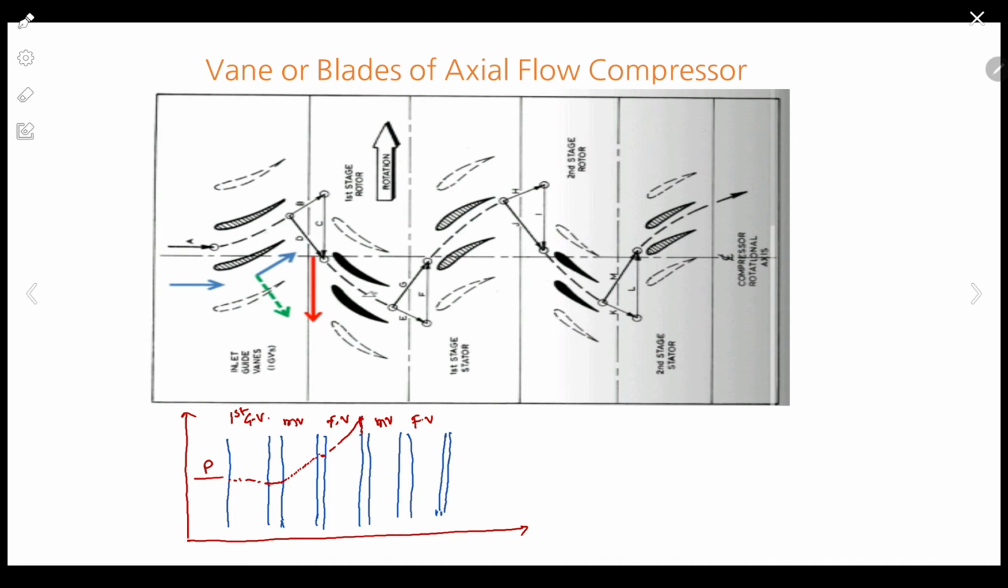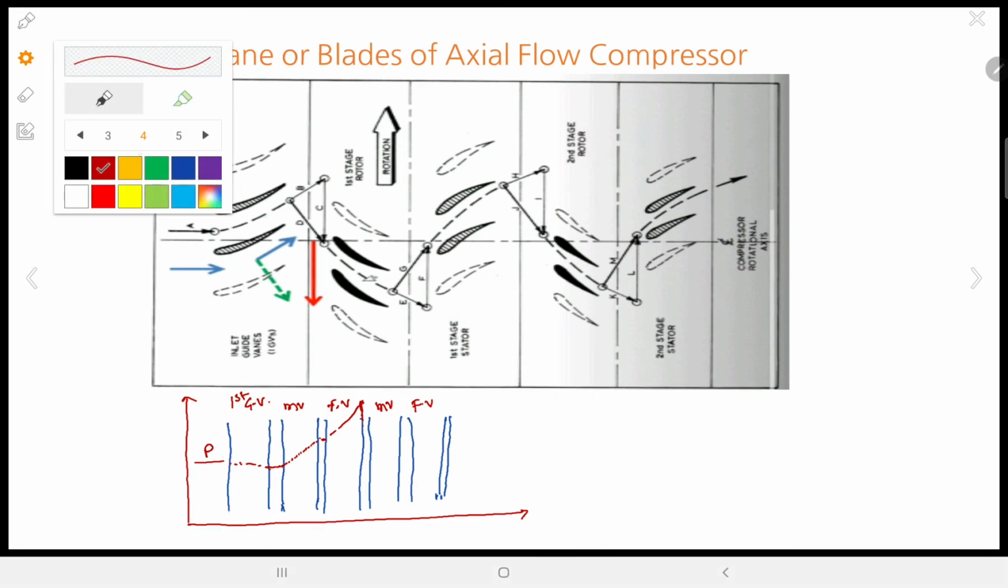So fixed blades act as diffuser in the case of compressors. Whereas the reverse of it happens in a turbine. Fixed blades act as nozzles and moving blades act as diffuser. So over here the reverse of it happens. So what will happen to velocity? In the first moving blade, velocity will slightly increase.